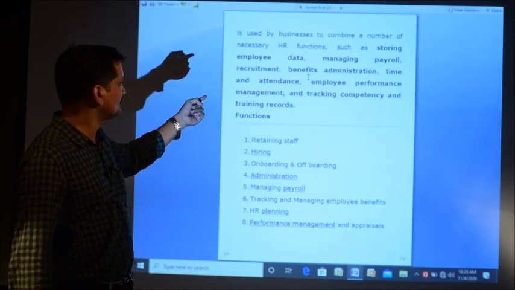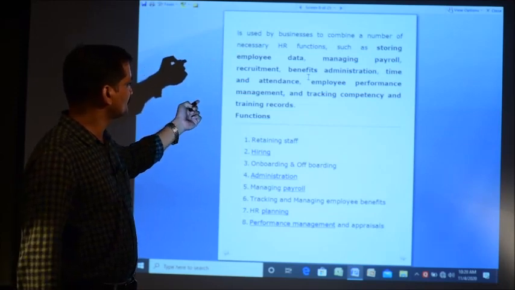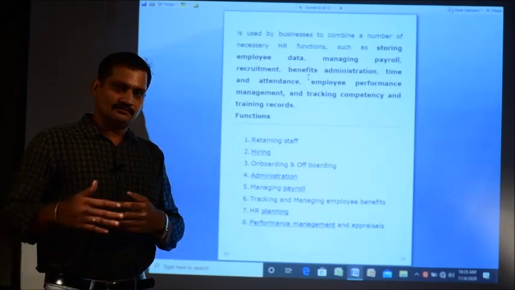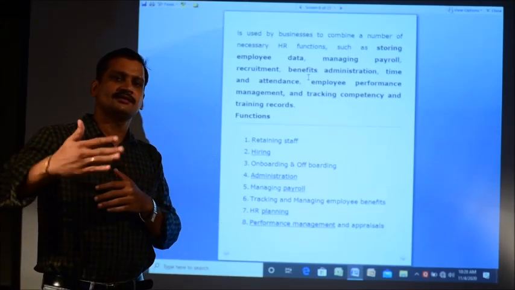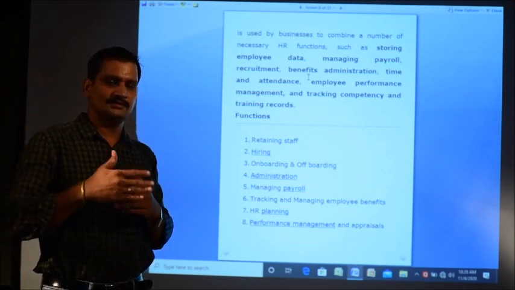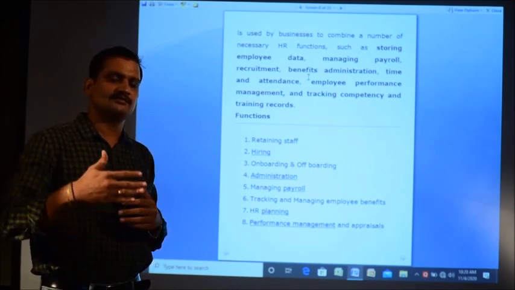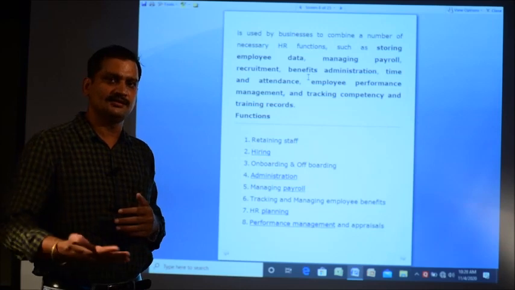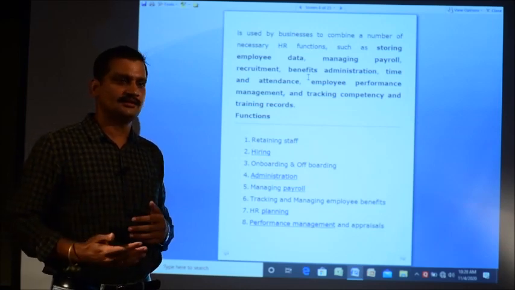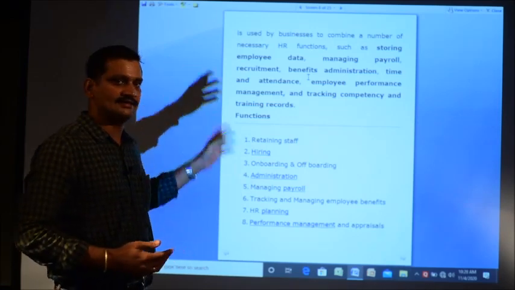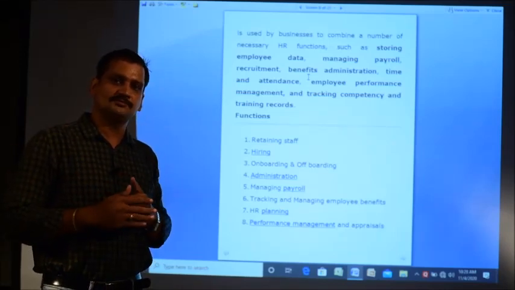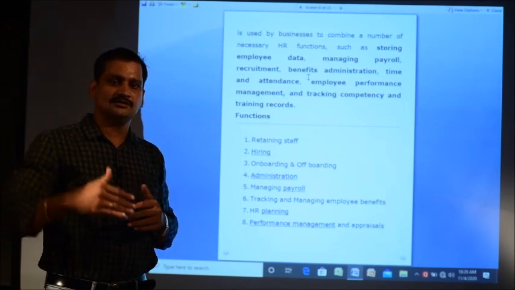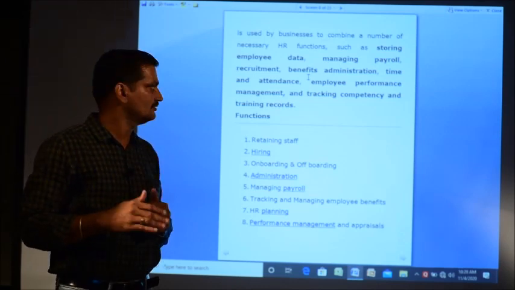Then time and attendance, as I told, and employee performance management. Whenever an employee works in an organization, his performance is going to be calculated time and again on a regular basis, quarterly or half yearly or yearly. This software also facilitates calculating the performance of the employee. According to the performance of the employee, their future work in the organization will be set.